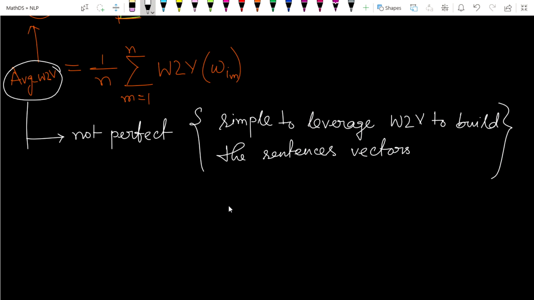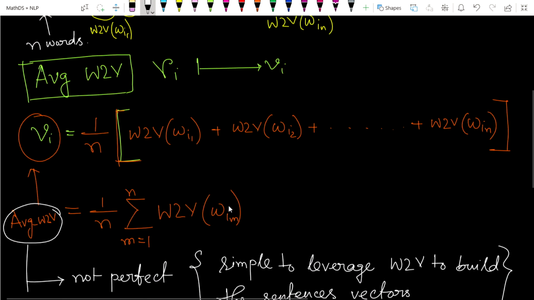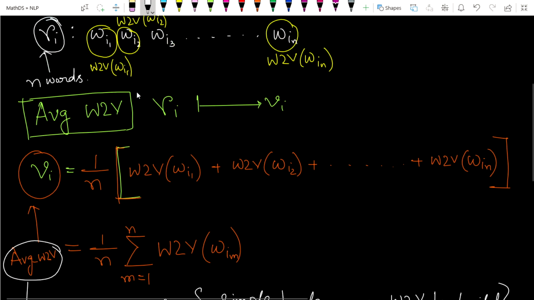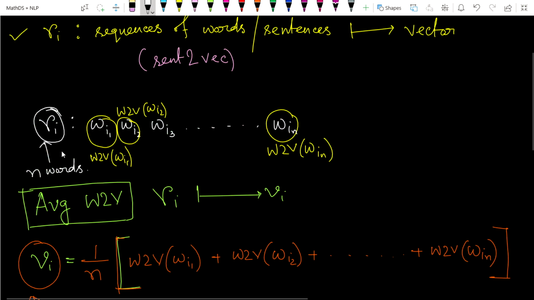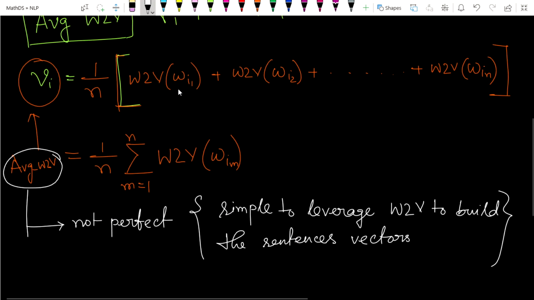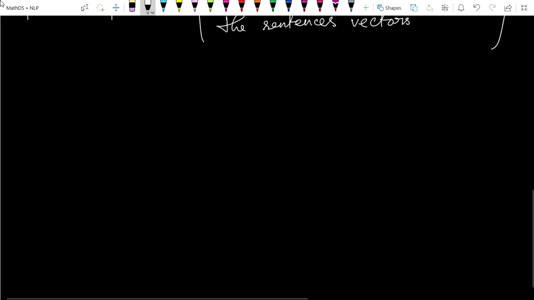But here I also have some drawbacks. So what are the drawbacks? The drawback is the weightage. We have given the same weightage, W1, W2, for the words in these sentences. In a sentence, it is not always possible to give the same weightage to every word. So to remove this, we use the concept of TF-IDF word to vector. Okay, so let's see TF-IDF word to vector.